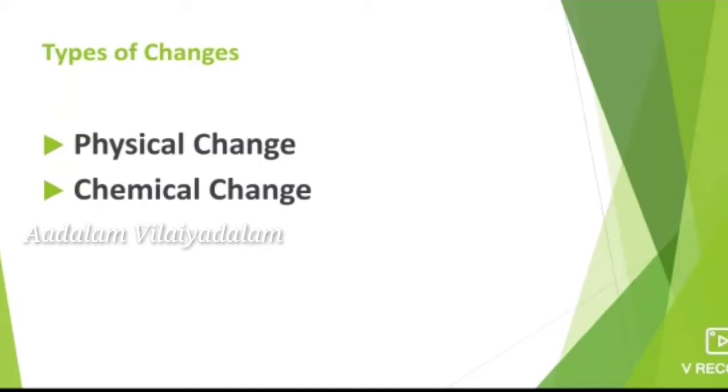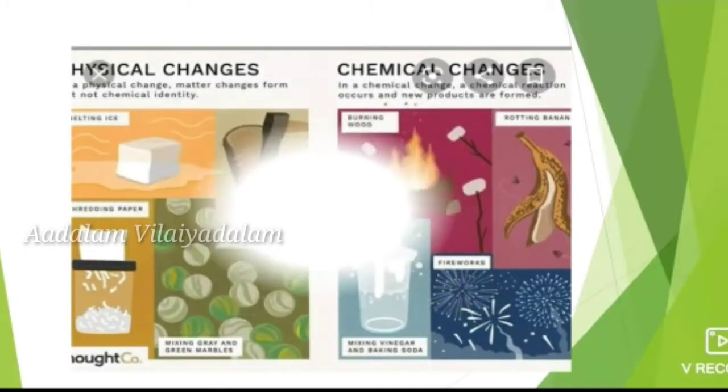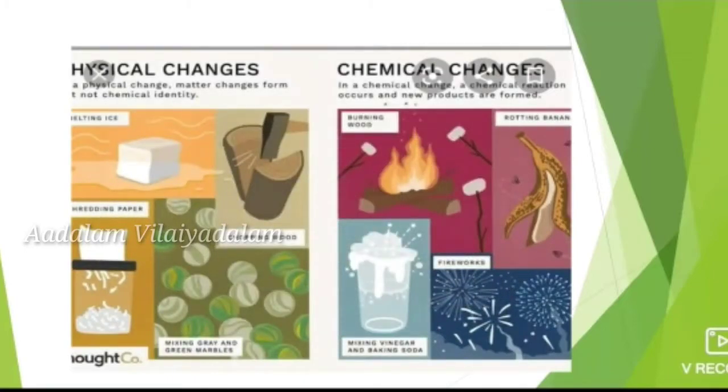Physical change. It affects only the form of a substance but not its chemical composition. That is known as physical change. Some examples of physical changes are folding a paper, drying wet cloth, bending of an iron rod, and so on.